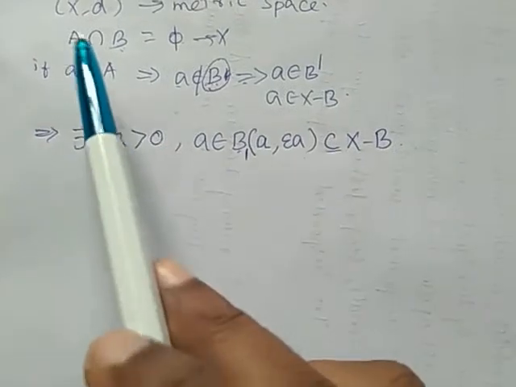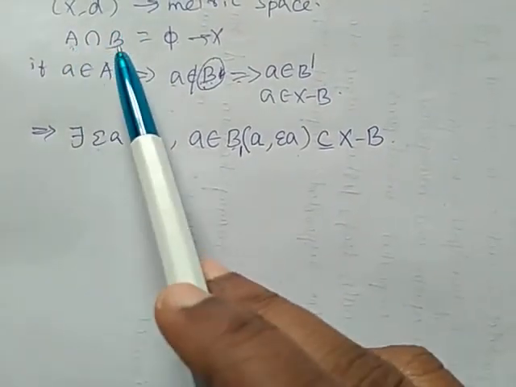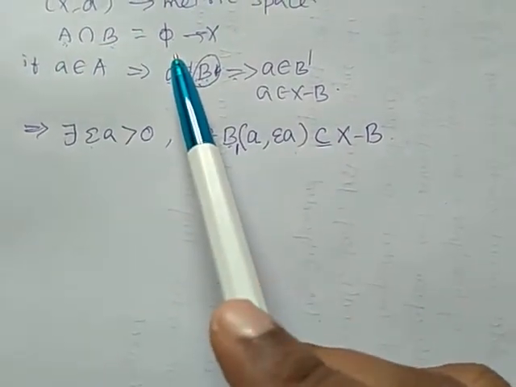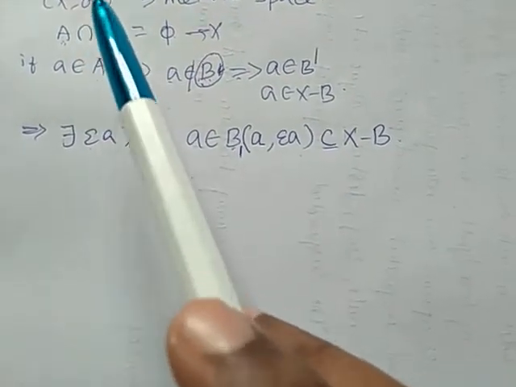So we are considering two disjoint closed sets A and B. A intersection B is the null set.